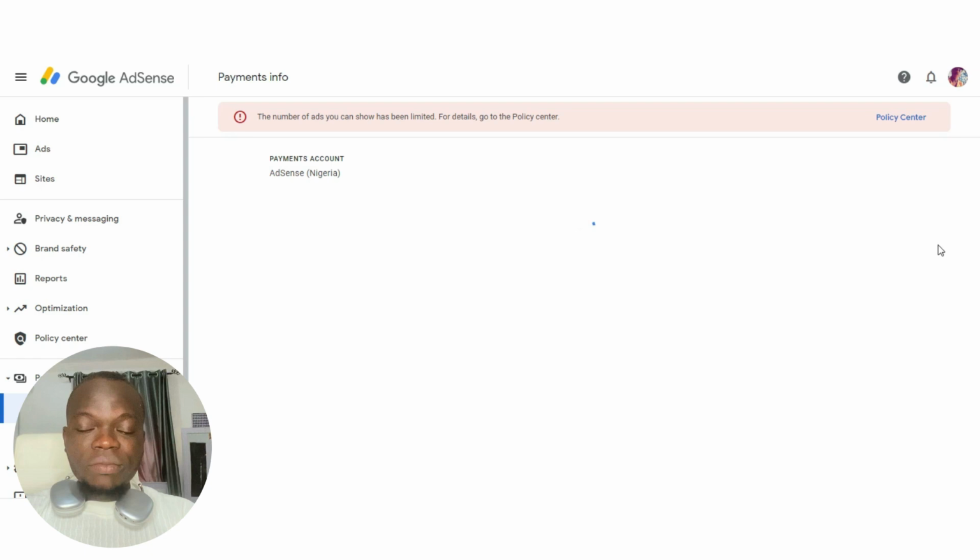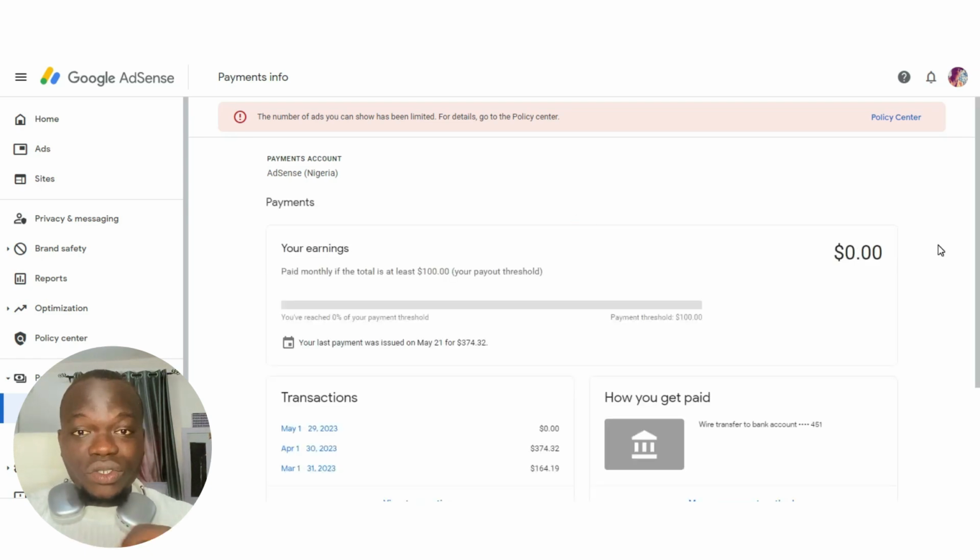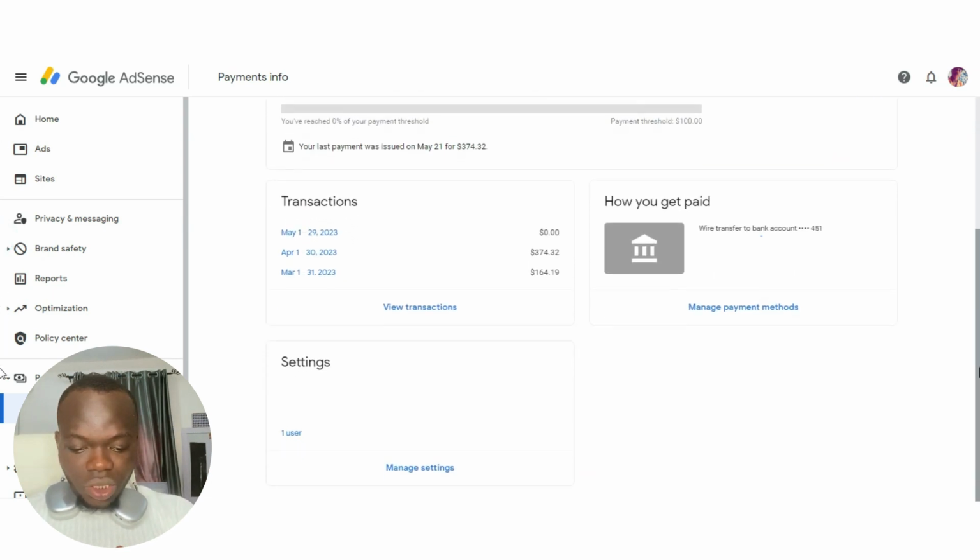Let me go to the payments. Another good thing about this method is that there is no deduction at all. There is nothing like invalid traffic or invalid earnings or whatever. Everything is valid. Let me show you that. So this is the payments dashboard. Let me scroll down.